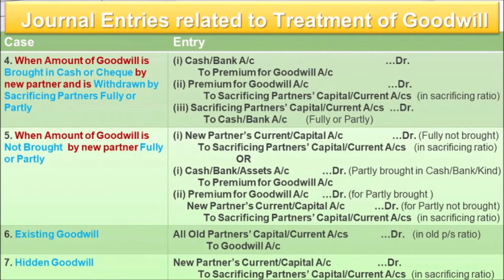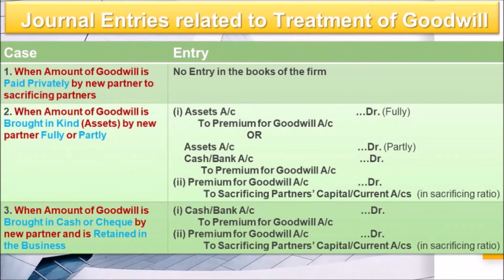See, case 4 says when amount of goodwill is brought in cash or check by new partner and is withdrawn by sacrificing partners fully or partly. See, case 3 and 4 are not similar. Up to some extent it is similar, because here one additional entry will be added, that is of withdrawal. I'll just show you one more time. See, what does case 3 say? The amount of goodwill is brought in cash or check by new partner and is retained in the business. Like I told you, it is not necessary they will mention it. If they do not mention, we'll have to assume it.